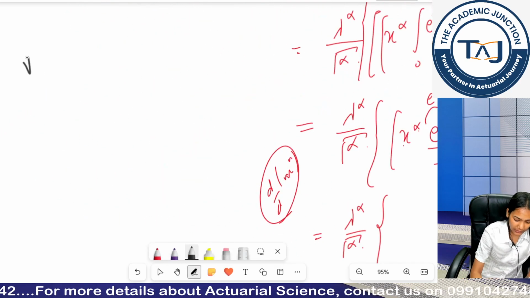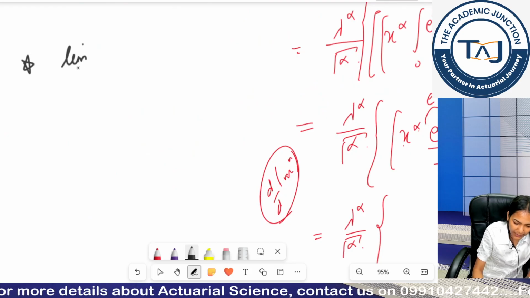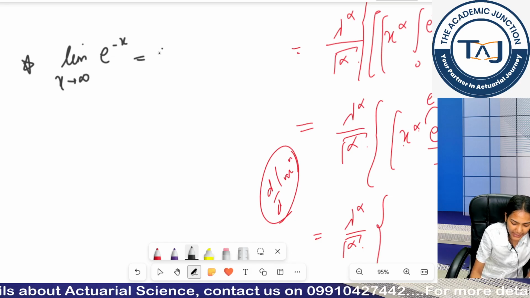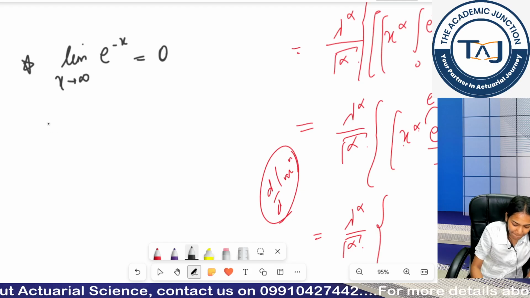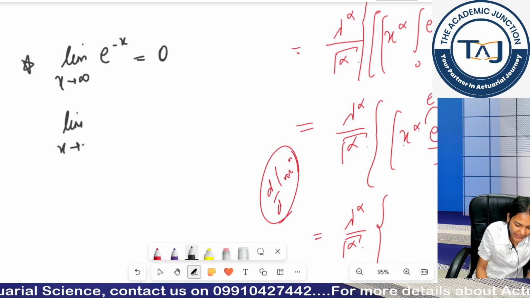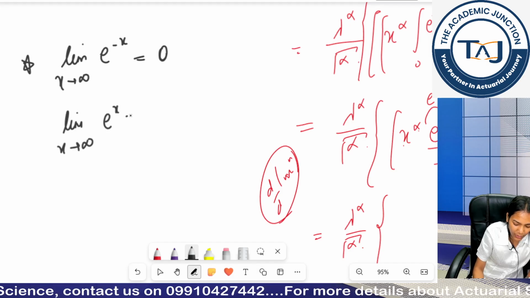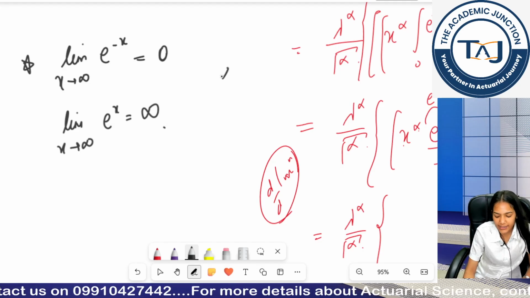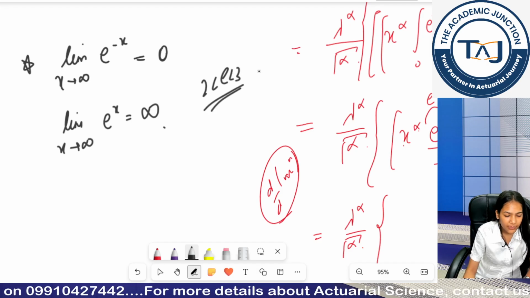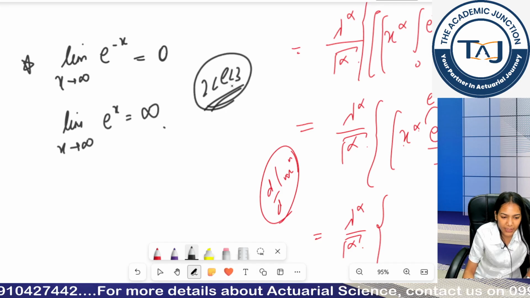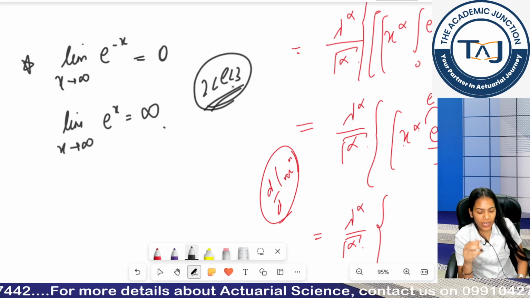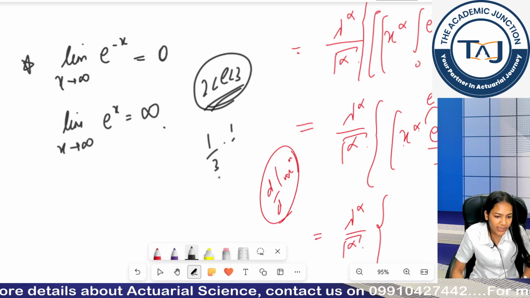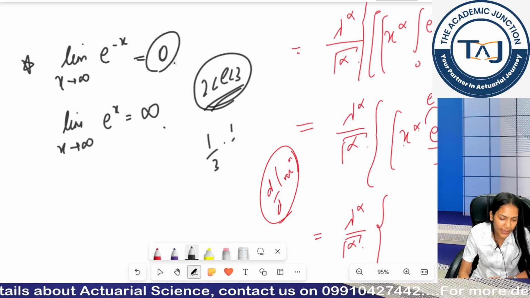Look, understand this concept. If my limit of x is going to infinity and I am talking about e to the power minus x, this will be 0, okay. And if I am talking about x going to infinity and we are talking about e to the power x, this will be infinity. Basically e is lying between 2 and 3, right? So if e lies between 2 and 3 and I take a positive value and I keep on dividing, it will become a very small value, that's why it will become 0.